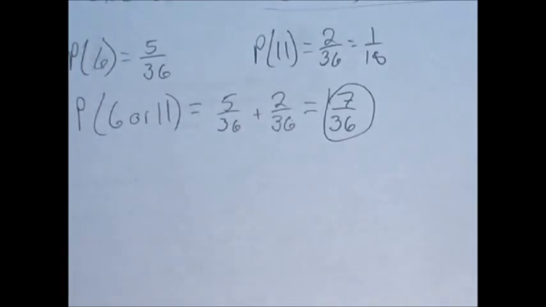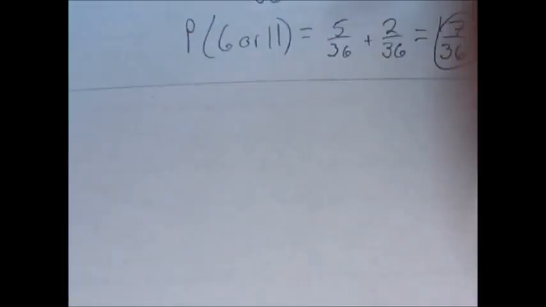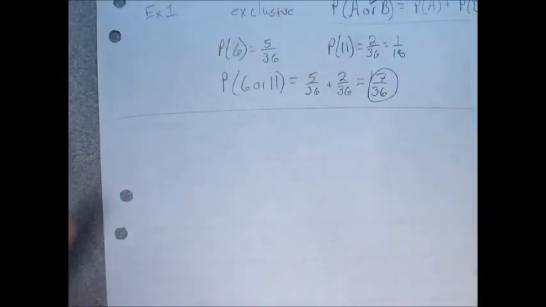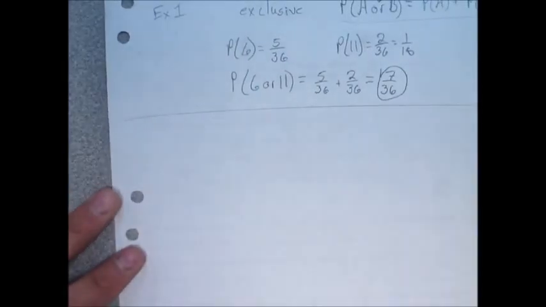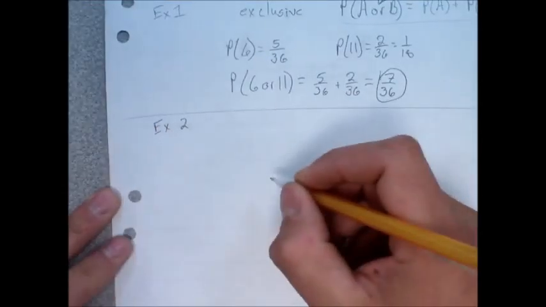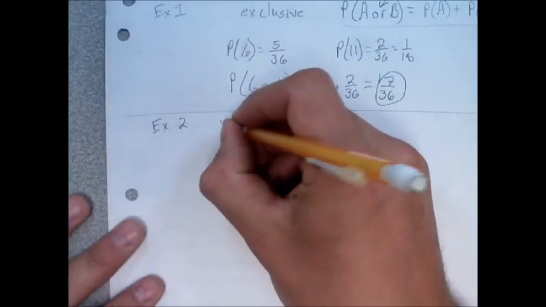Alrighty, so there's the answer for that one. Next type of probability problem we're going to start seeing is going to be called inclusive events. And this one's a lot harder just because it involves more pieces. Identifying is probably the biggest challenge to this. So here's inclusive.